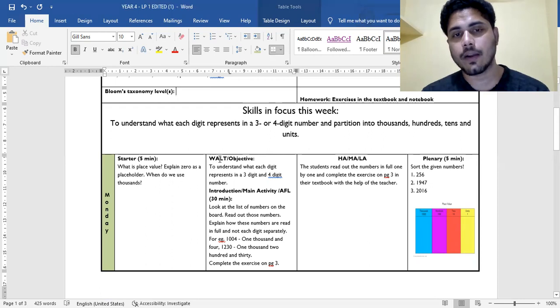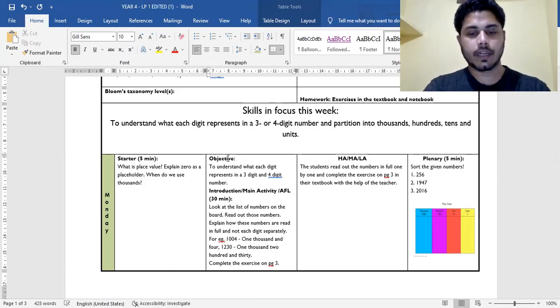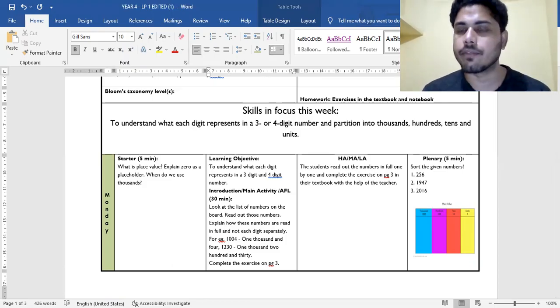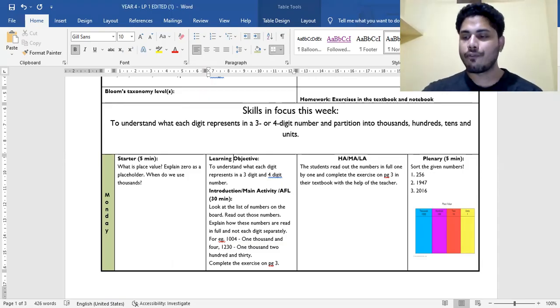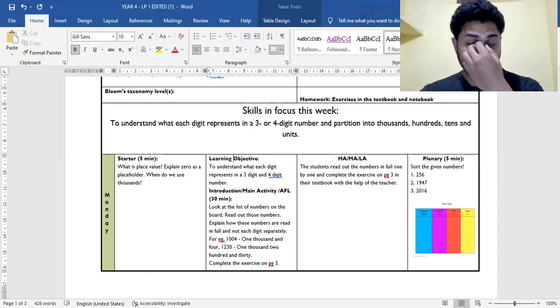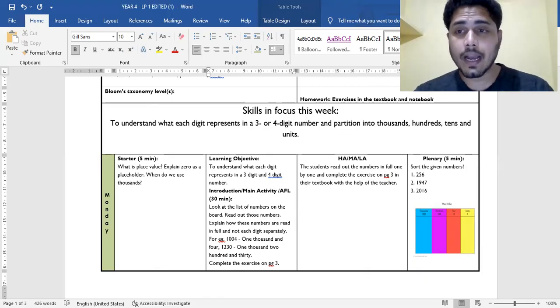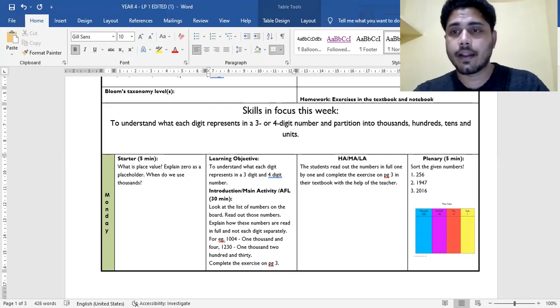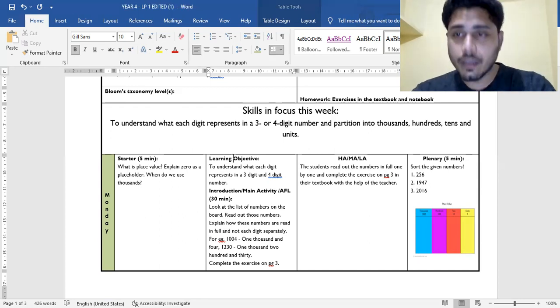Basically, this is what are we learning today. So WALT. Normally you can simply write learning objective. What is the learning objective of that particular session, of that particular period? It means in those 40 minutes you are trying to teach something, and in the end, when you have an assessment, what are they really learning? When you check your teaching style and the way you have planned the activity, whether that helped the students to learn something in that period, you are going to find that out in the end.